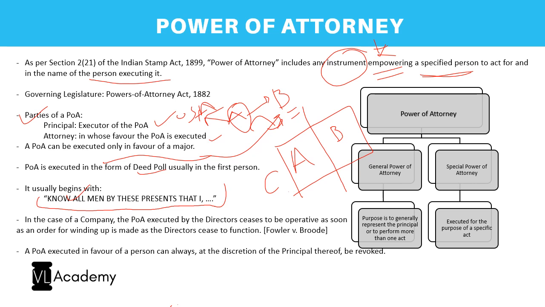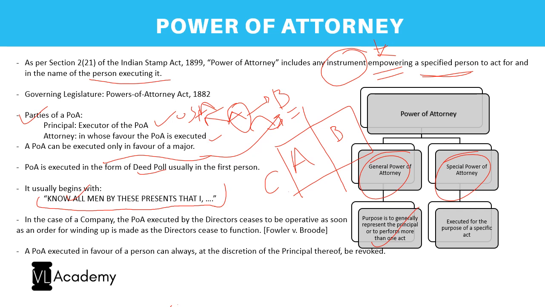So these are the specific things you want B to do. So the same things have to come in your power of attorney. According to your content, the power of attorney is divided into two: one, a general power of attorney, and two, a special power of attorney.